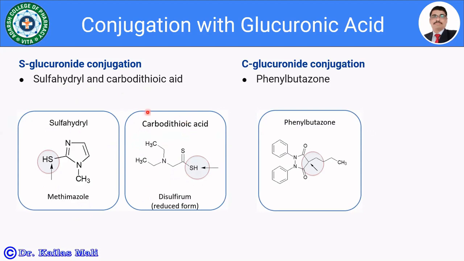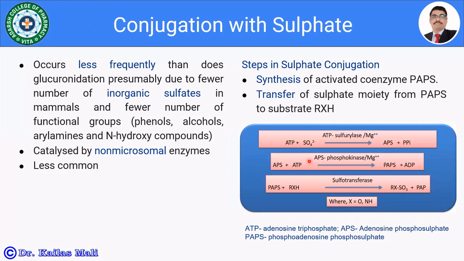So this is the S-glucuronide conjugation. Examples are methimazole and the reduced form of disulfiram. Then C-glucuronide conjugation, for example, phenylbutazone. So here at this position, the C is going to be conjugated with the glucuronic acid. So this is the C-glucuronide conjugation.